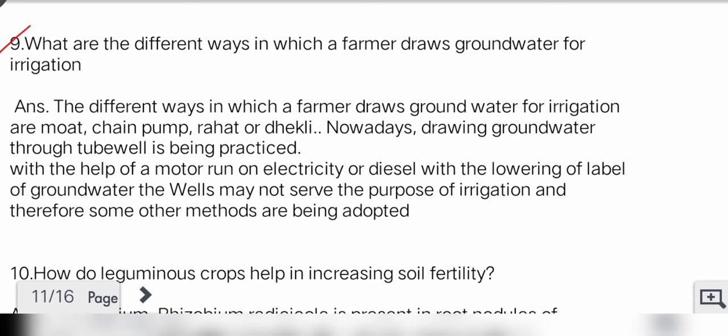Ninth, what are different ways in which a farmer draws groundwater for irrigation? Answer: the different ways in which a farmer draws groundwater for irrigation are moat, chain pump, rahat or dhenkli. Nowadays, drawing groundwater through tube well is being practiced with the help of a motor run on electricity or diesel. With the lowering of level of groundwater, the wells may not serve the purpose of irrigation and therefore some other methods are being adopted.